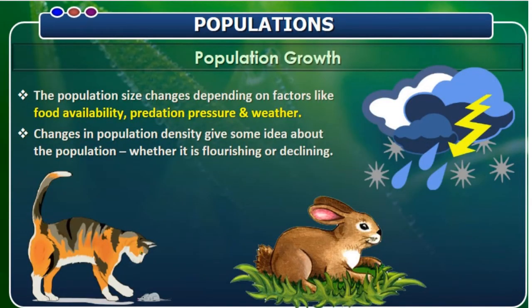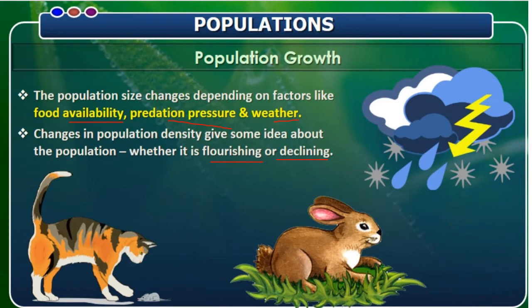So next is population growth. The population size changes depending on factors like food availability, predation pressure, and also weather. The changes in population density give us some idea about whether the population is flourishing or declining. What do you mean by flourishing or declining?